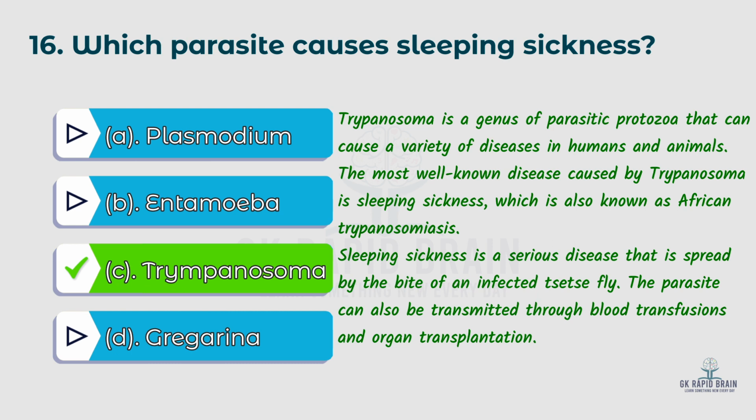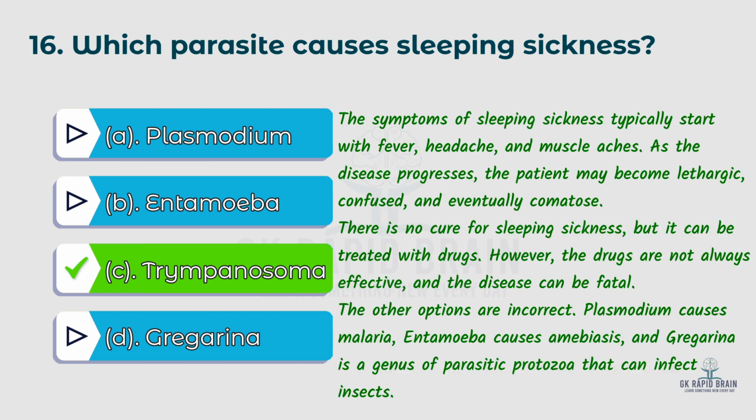Sleeping sickness is a serious disease that is spread by the bite of an infected tsetse fly. The parasite can also be transmitted through blood transfusion and organ transplantation. The symptoms typically start with fever, headache, and muscle ache. As the disease progresses, the patient may become lethargic, confused, and eventually comatose. There is no cure for sleeping sickness, but it can be treated with drugs. However, the drugs are not always effective and the disease can be fatal.